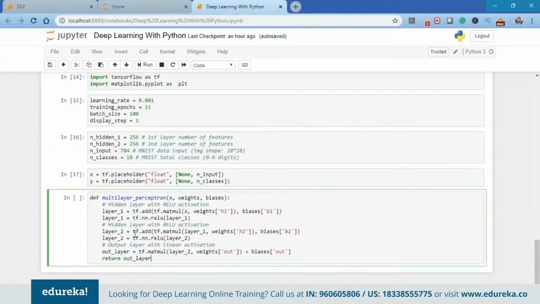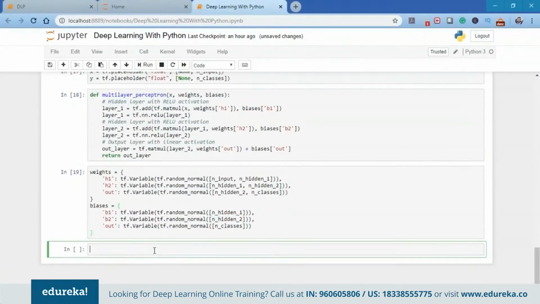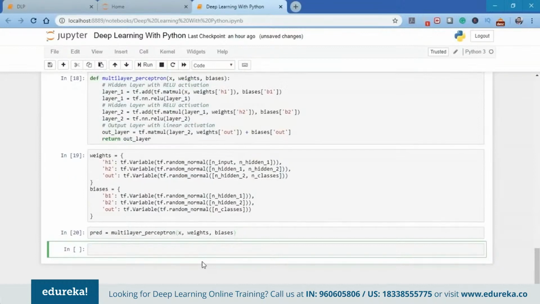One thing to notice here is that for layer 2 the input is layer 1, and for the output layer the input is layer 2. We need to store the layer weights and biases, so we're going to create the weights and biases for each of these layers. Here we have H1, H2, and out, which are the weights, and we have the biases. Next we're going to construct a model using the multi-layer perceptron, with X as the input and the weights and biases, and we're going to name this PRED, for predict.